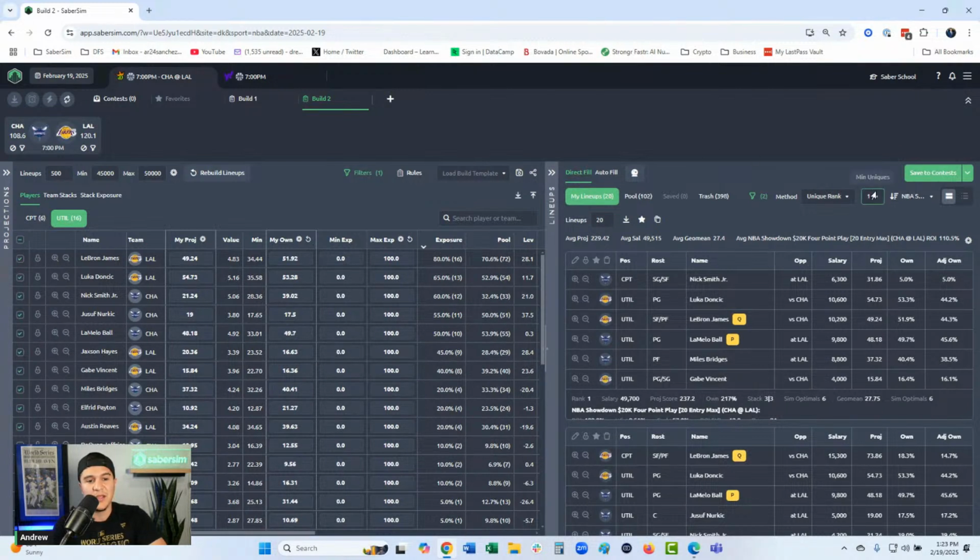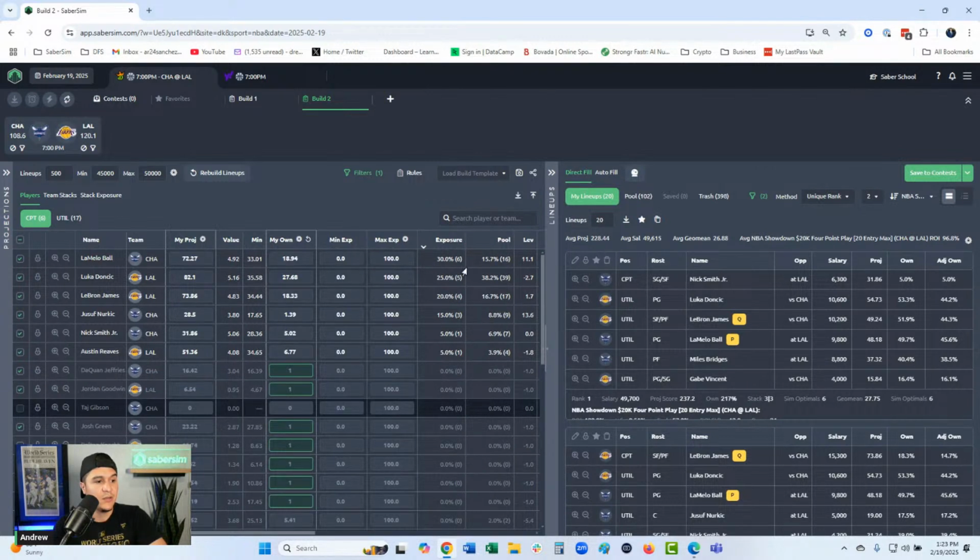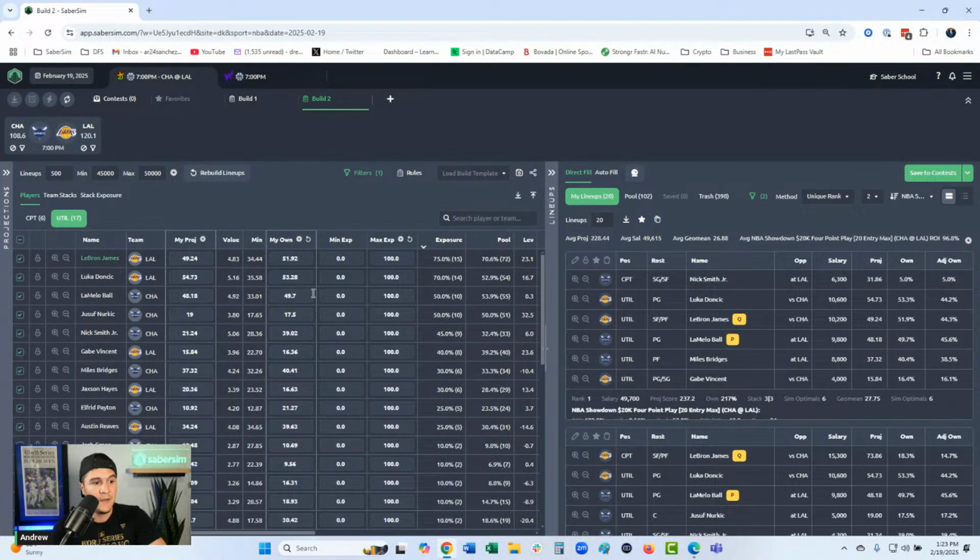So what I would probably recommend here is trying a min unique, right? Going from 1 to 2, seeing what impact that has on your lineups. Small impact on ROI, small impact on projection, like a 1 point projection, 10-ish% ROI, and then just see what that did, right? So LaMelo exposure goes up, Luka exposure goes down, Nurkic actually goes up in the captain, but he did go down in utility. So you've got to figure out if that's what you wanted, right? And for me, I didn't really want that, right?